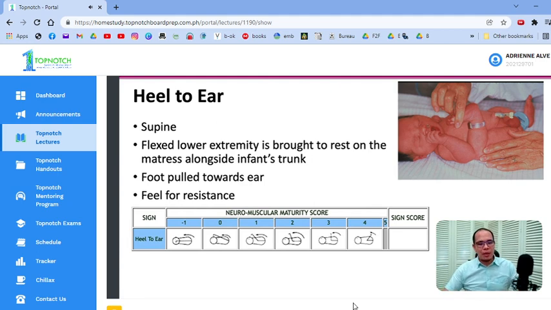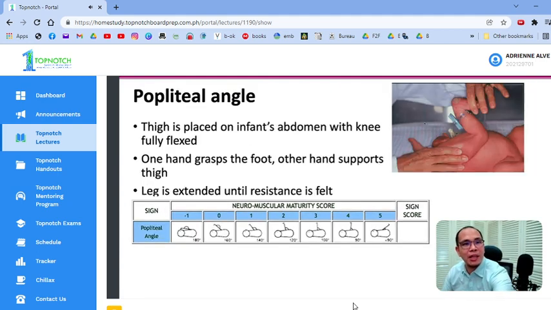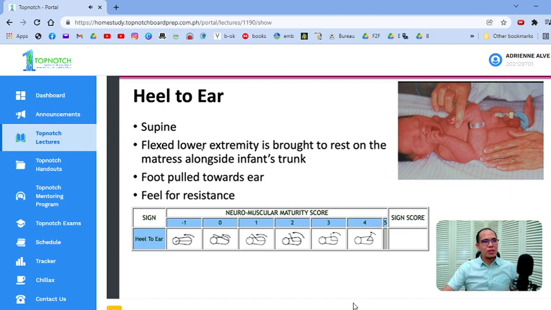Heel to ear. Usually napagpapalit yung heel to ear saka yung popliteal angle, di ba? Heel to ear, again, patient is supine, flex lower extremity is brought to rest on the mattress alongside the infant's trunk. So dapat yan, yung lower extremity mo, ididikit mo siya dun sa mattress, ipapatong mo siya. Foot is then pulled towards the ear, and then again, you feel for resistance, kung saan yung resistance niya.